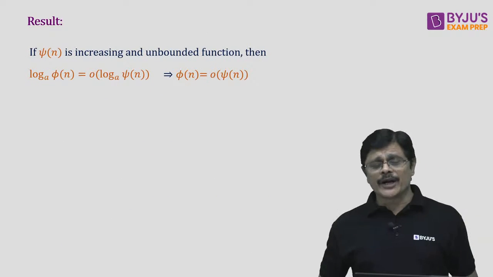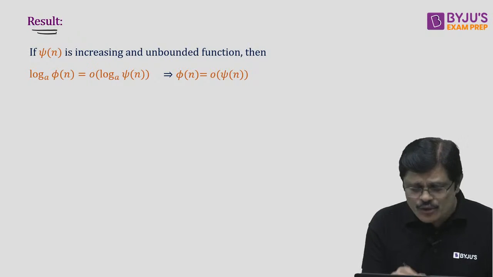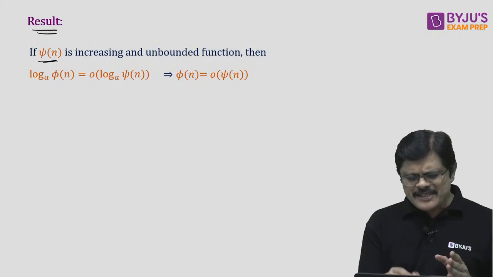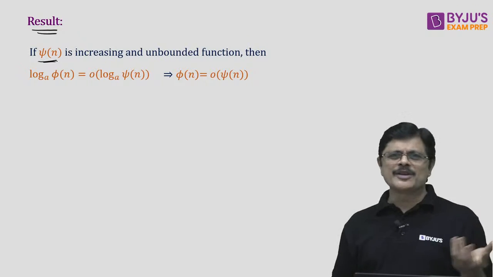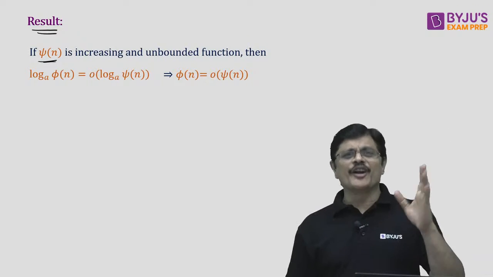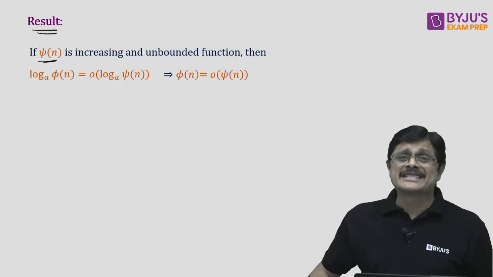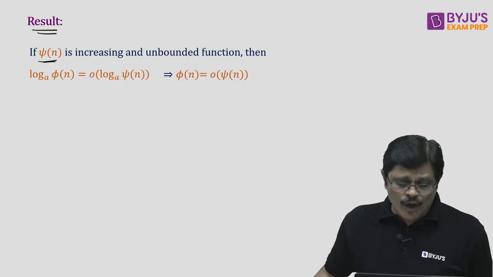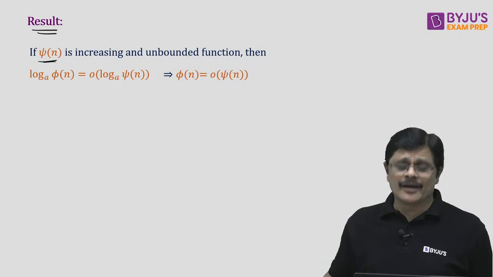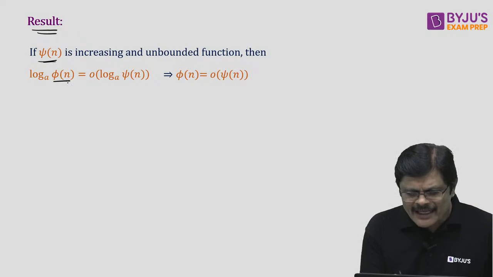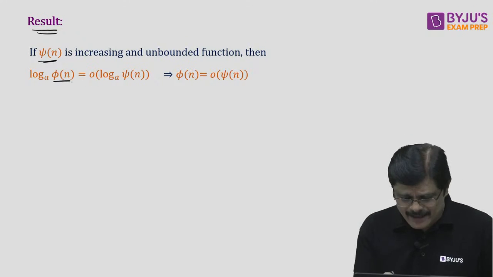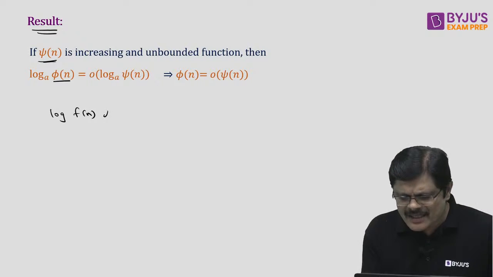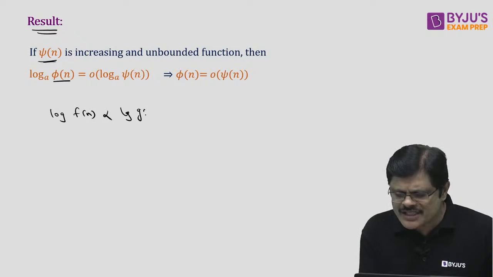And one more very important rule, please remember this. Note this rule, my dear friend. Of course, this condition must be satisfied, but for basic problems which we solve, this condition need not be verified. Obviously, it will be satisfied. If psi n is increasing and bounded, and log phi n is less than log psi n, you can just say that log fn is smaller than log gn.